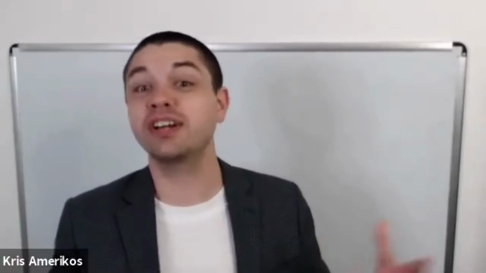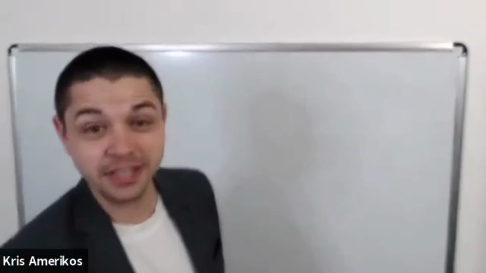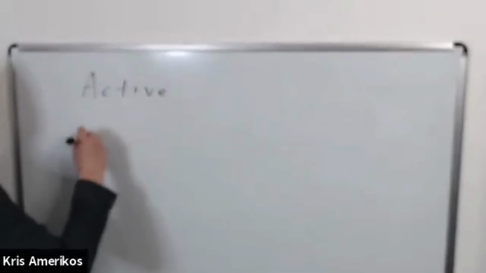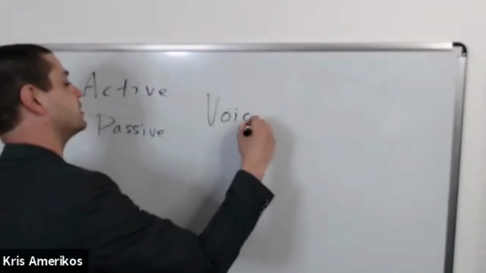Elections in the government, choosing a new president, for example, people vote for the president, and we can say that this is their voice, the voice of the people. It's the decision of the people, what they want, what they think, right? So, but in grammar, it means something different. We have active voice and we have passive voice.